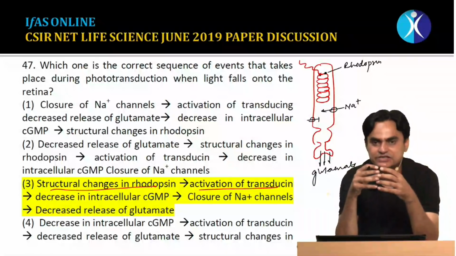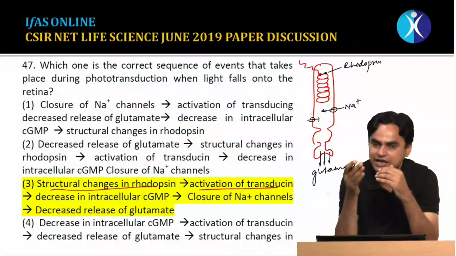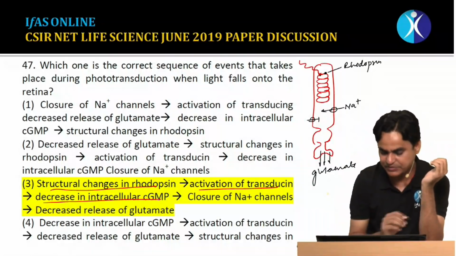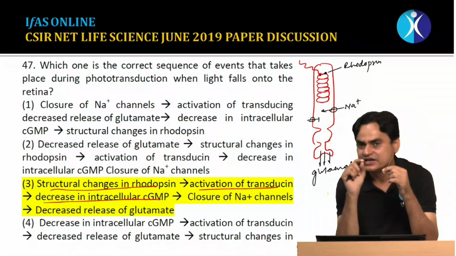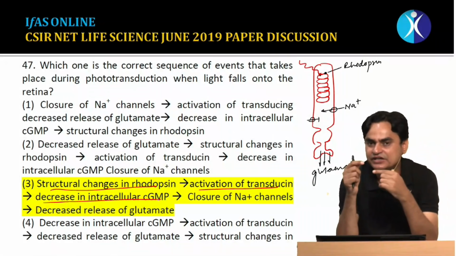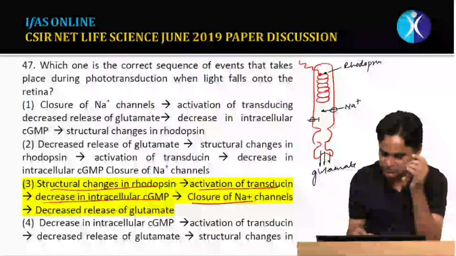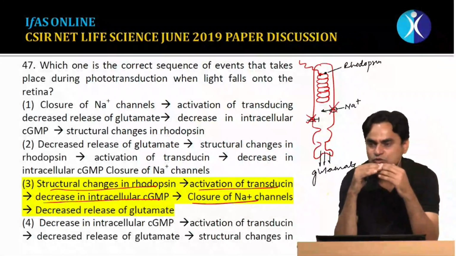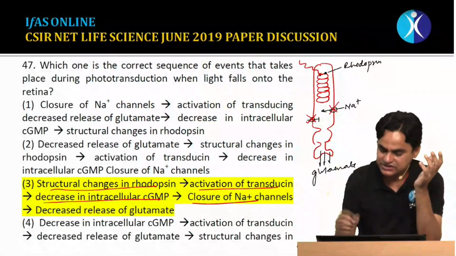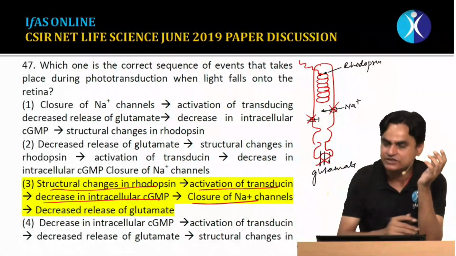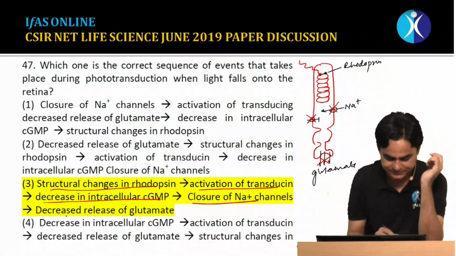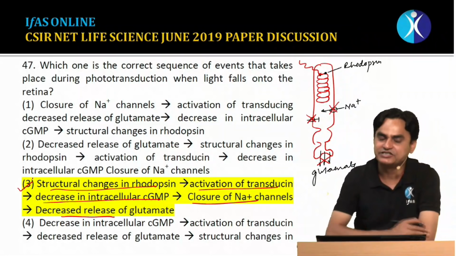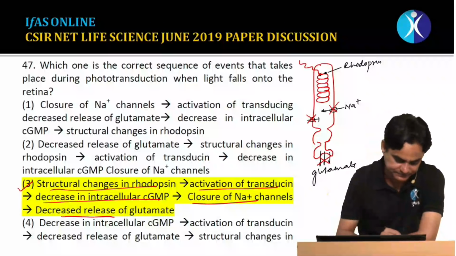Once the phosphodiesterase is activated, it converts cyclic GMP into GMP, so the concentration of cyclic GMP decreases. The cyclic GMP-gated sodium channels get closed. The membrane which was in a depolarized state gets hyperpolarized, and there is now lesser release of the neurotransmitter glutamate. So the correct answer would be the sequence of events mentioned in option 3.